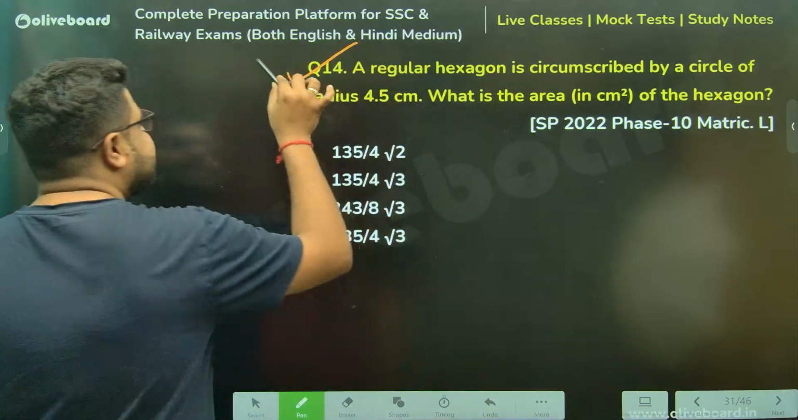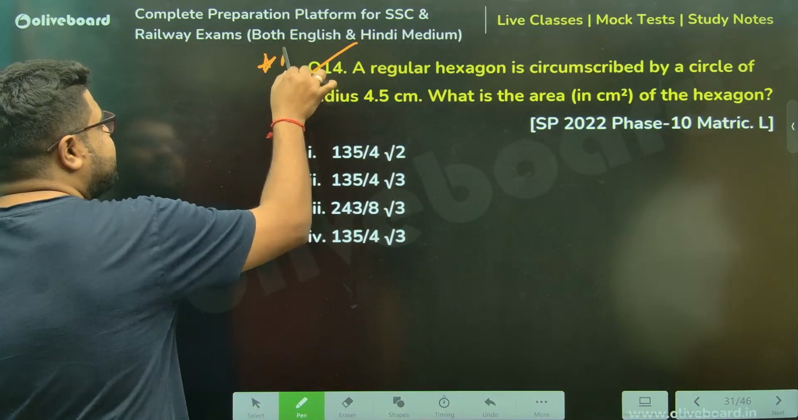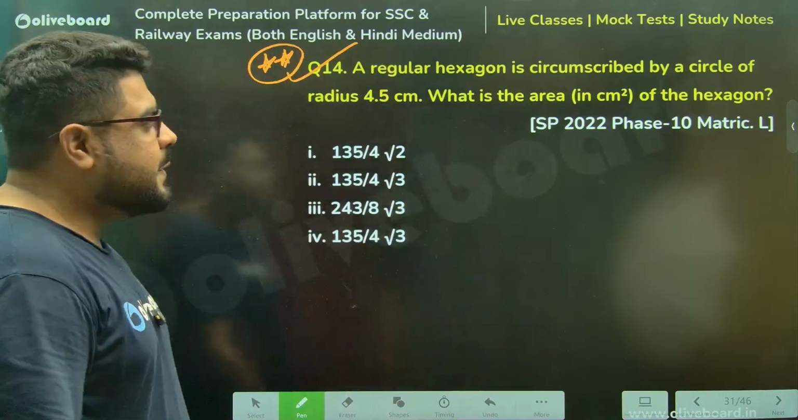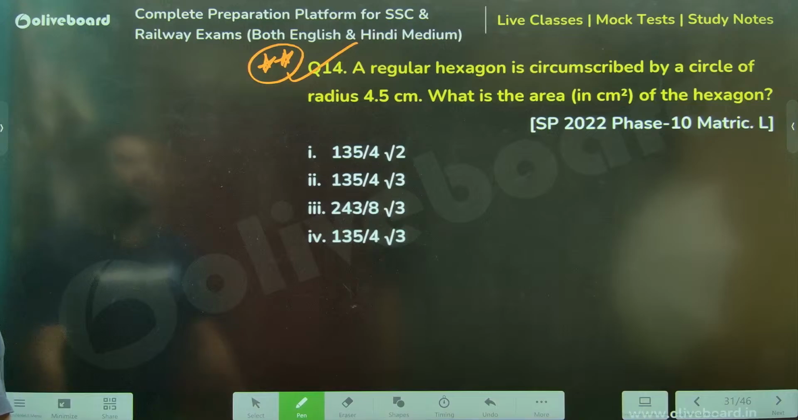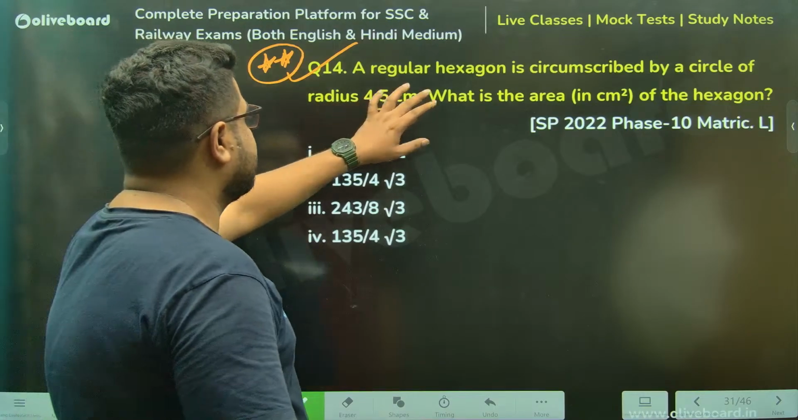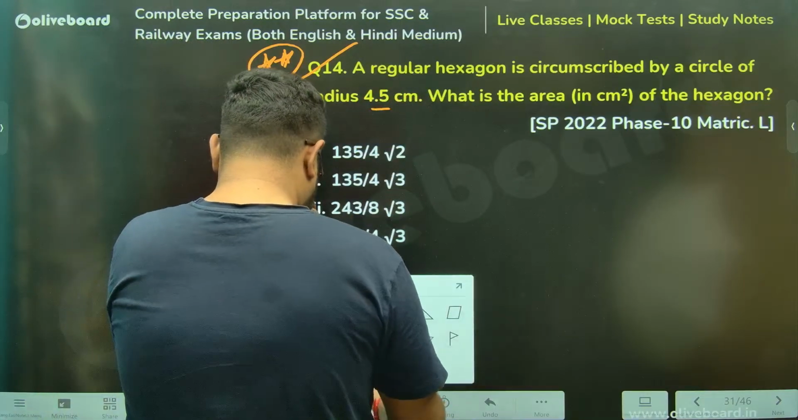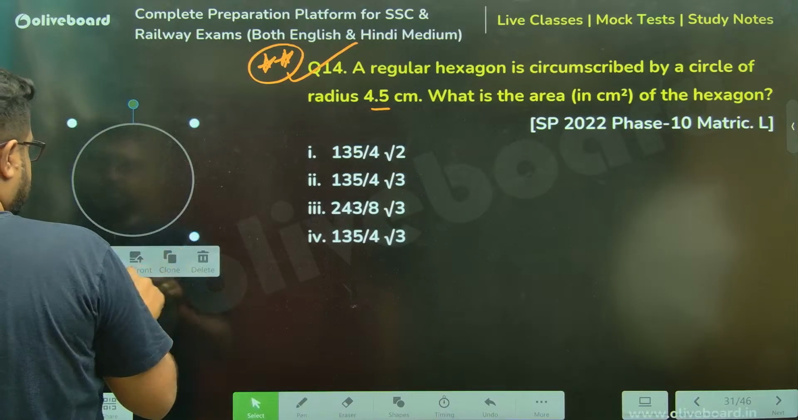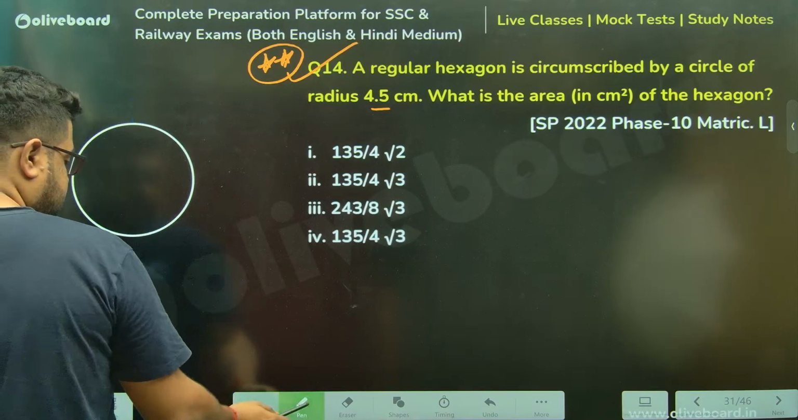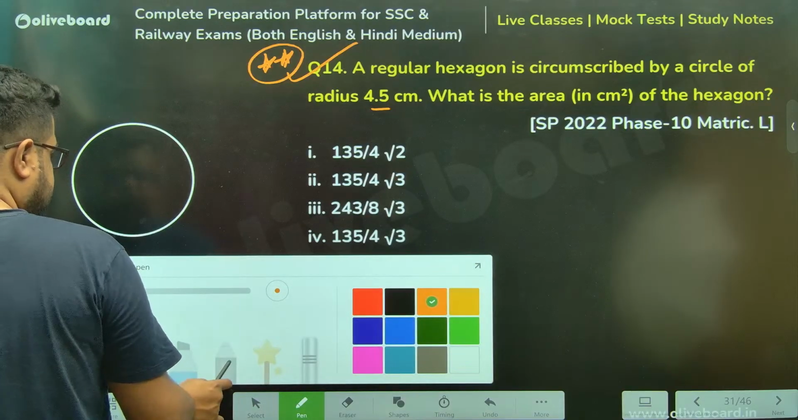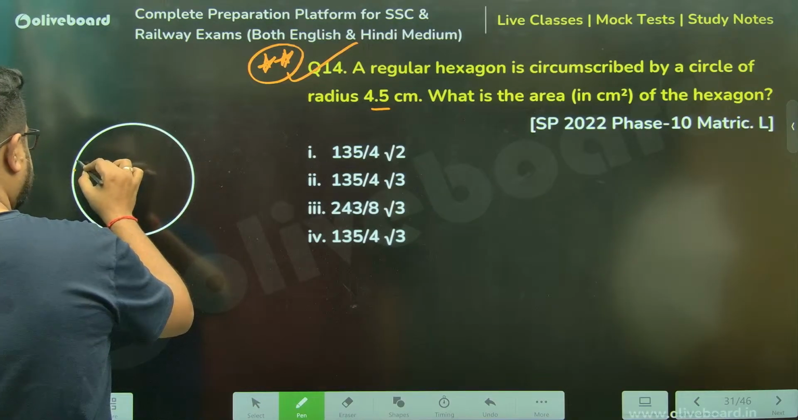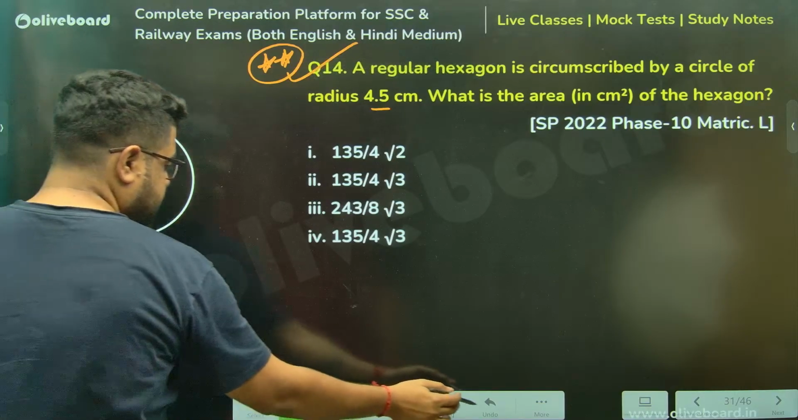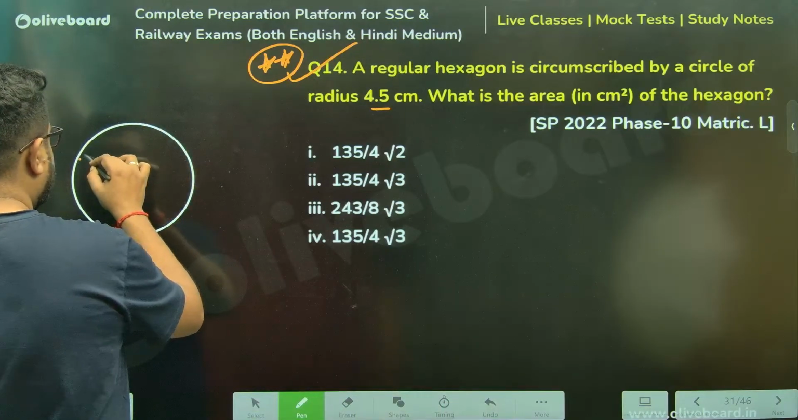Regular hexagon. This type also was asked multiple times this year. I guess this exact question was asked. It is circumscribed by a circle of radius this. Sir, let me say this. Let me try to draw.